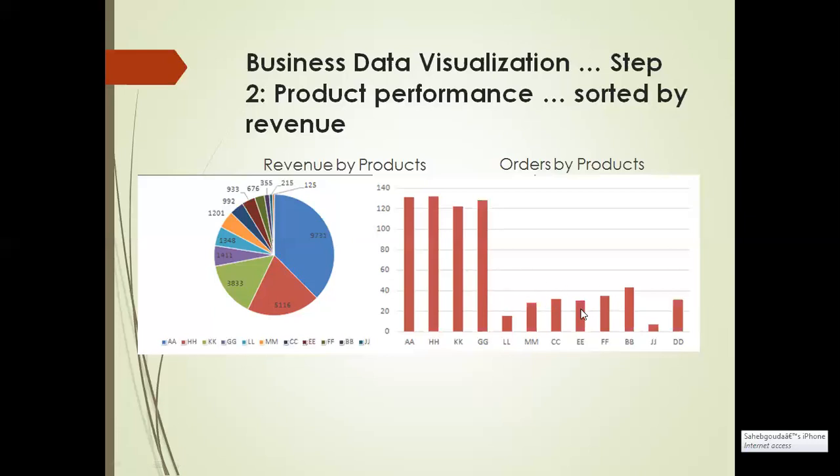The other graph: the number of orders for each product can be plotted as a bar graph. As I told you, this is a bar graph. This shows that while the revenue is widely different for the top 4 products, they have approximately the same number of orders. Just check the first 4 products. It's almost similar, isn't it? That is how we can make use of different charts to represent the data. Fine, move on to the next.